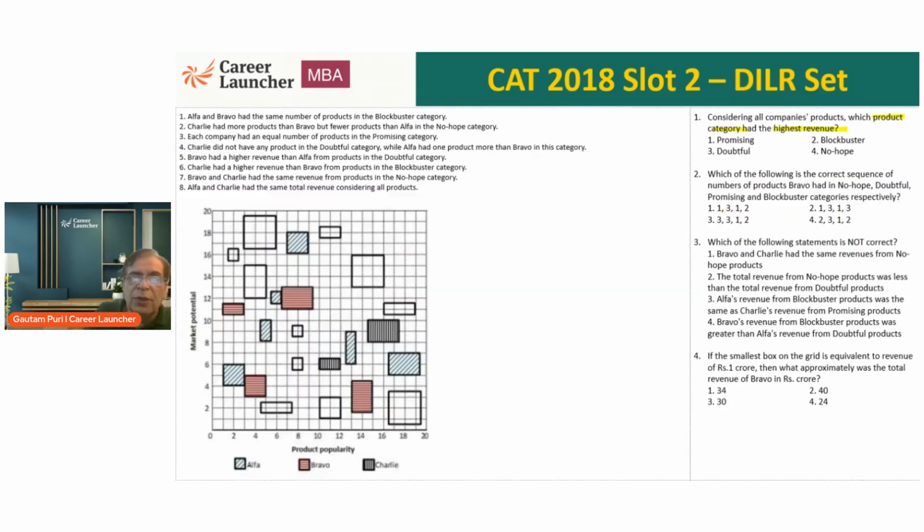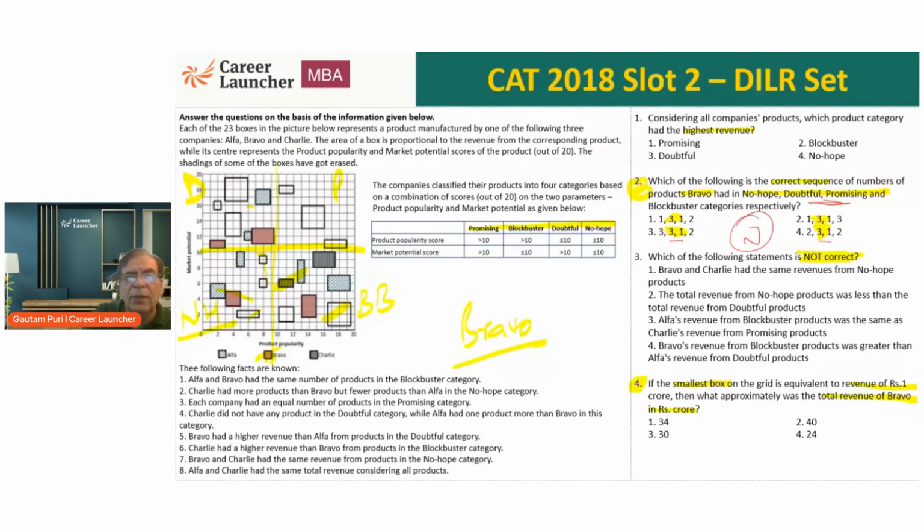Secondly, look at the statements. Let's quickly run through them. Alpha and Bravo had the same number of products. Charlie had more products than Bravo. Each company had an equal number of products. Charlie did not have any product in the doubtful category. Then statements 5, 6, 7, 8 are about revenue. So there are 4 statements. Statements 1, 2, 3, 4 are focusing on the number of products. The last 4 are focusing on the revenue.